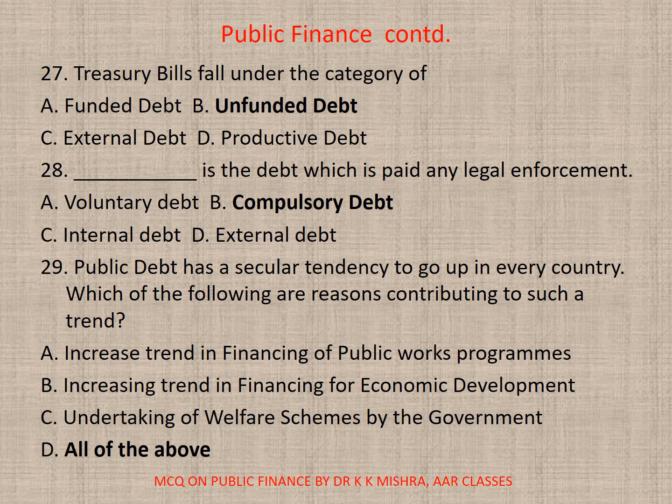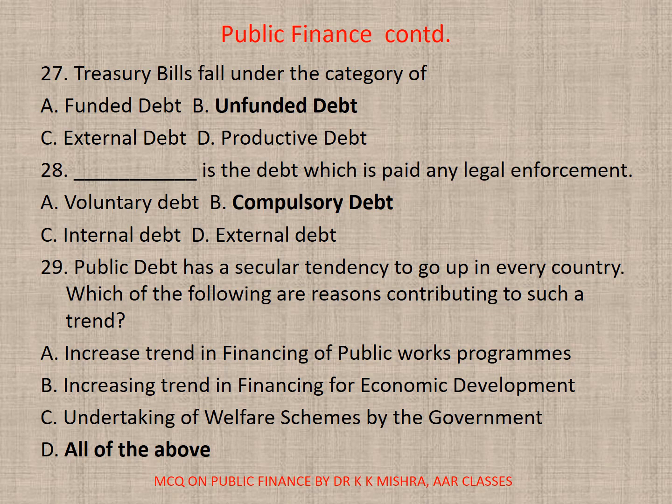27. Treasury bills fall under the category of A. Funded debt, B. Unfunded debt, C. External or D. Productive. The correct option is B. Unfunded debt. 28. Dash is the debt which is paid without any legal enforcement. A. Voluntary debt, B. Compulsory, C. Internal or D. External. Correct option is B. Compulsory debt.